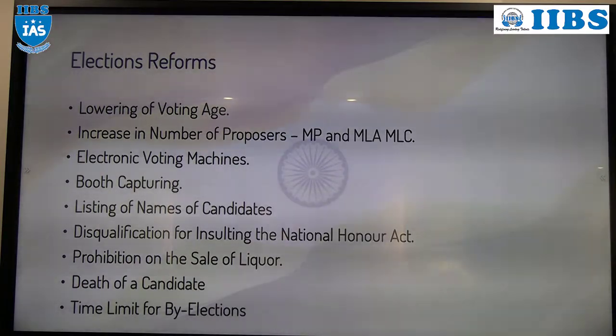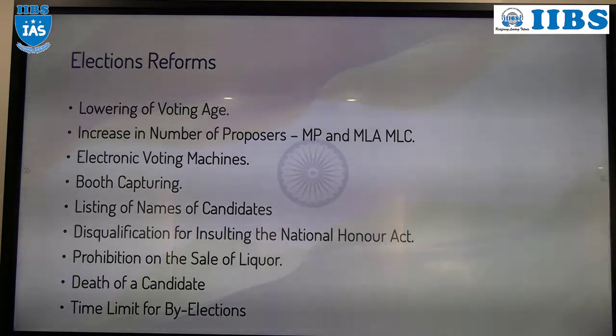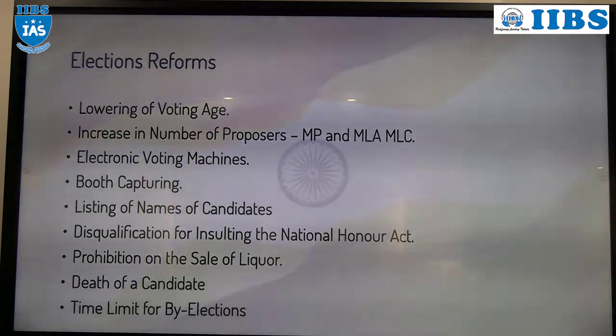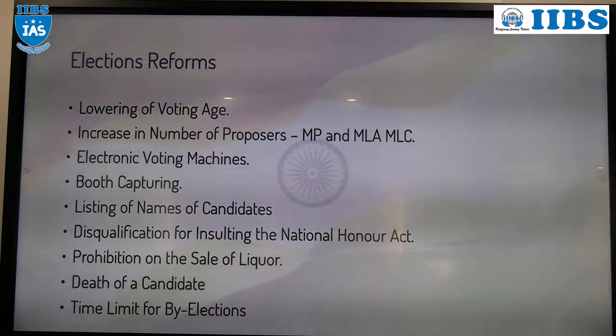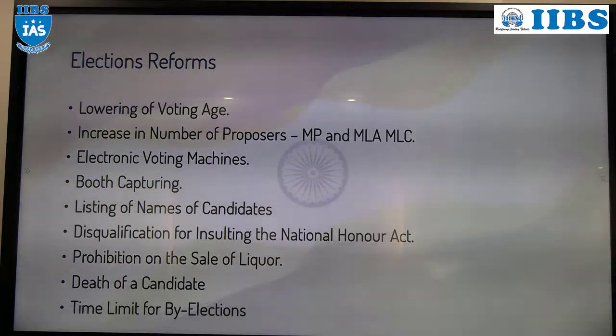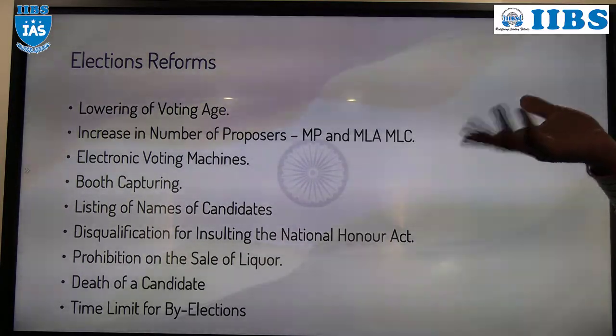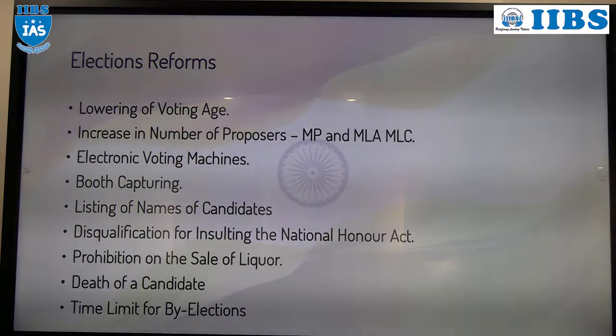Lowering of age. Before 1989, the voting age was 21. But in the year 1989, the voting age was reduced from 21 years to 18 years, by the 61st Constitutional Amendment Act. Understood? So before 1990, the voting age was 21. After 1990, the voting age was 18. Now also it is 18. So that reform took place.